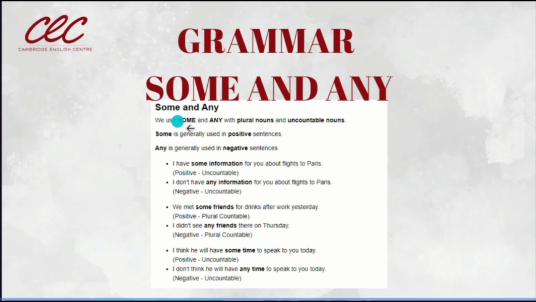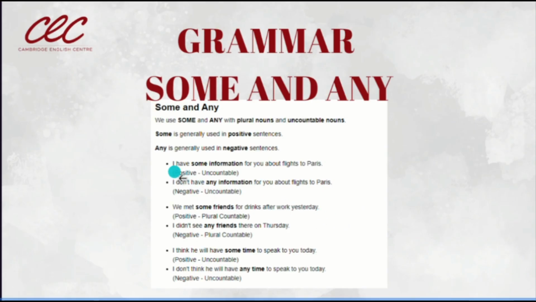Okay. We use some and any with plural and uncountable nouns. Now, some is used in positive sentences. Esta es la diferencia. Any is used in negative sentences. ¿Ok? Cuando utilizamos some, cuando nuestra oración es afirmativa. Y cuando utilizamos any, cuando nuestra oración es negativa. Yes? Let's see two examples here.